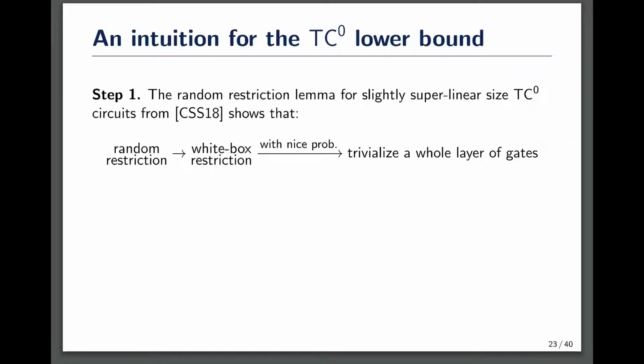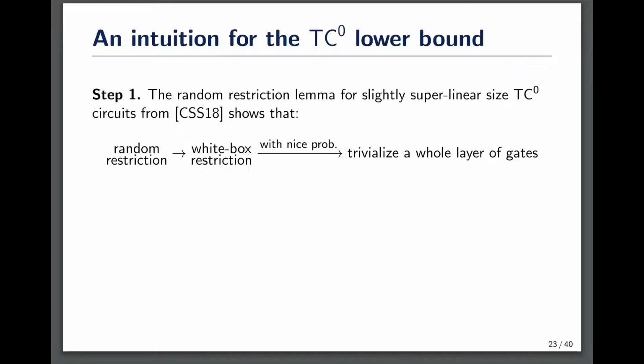The first step is to analyze their main lemma for the circuit, which says that for all slightly superlinear sized TC0 circuits, if we apply firstly a random restriction to some of the input variables and another smartly chosen restriction depending on the circuit, then with nice probability, a whole layer of the gates in this TC0 circuit will be trivialized. They prove their lower bounds by applying this restriction procedure until the TC0 circuit simplifies to a single threshold function, whereas the parity function will not be simplified in such manner.